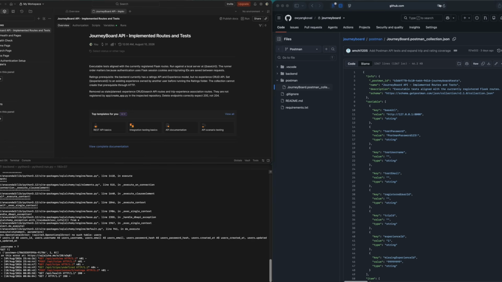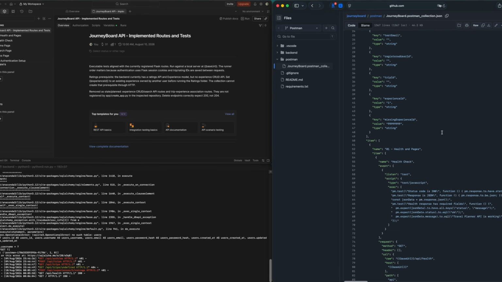For this portion of the project, I worked on testing the API using Postman. I created an executable Postman collection organized around the routes currently implemented in our Flask backend. I organized the tests into sections covering our basic pages, authentication, the trip CRUD operations, and validation, authentication behavior, as well as the ratings.